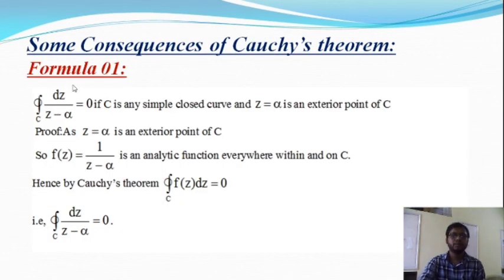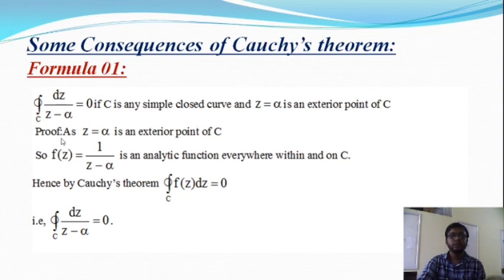After that we are going to talk about some formulas of Cauchy's theorem. The first formula is the integration over C of dz by (z minus alpha), which is equal to 0. This integral value is 0 if C is a closed curve and the point z equal to alpha lies outside the curve C, that is, it is an exterior point of C. Let's prove this formula.